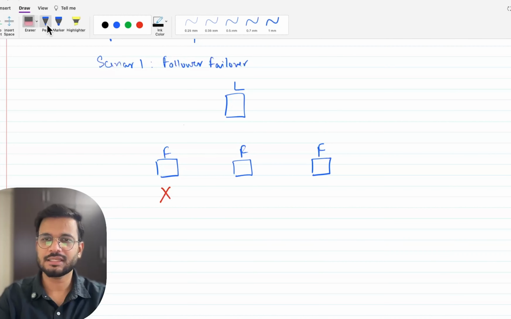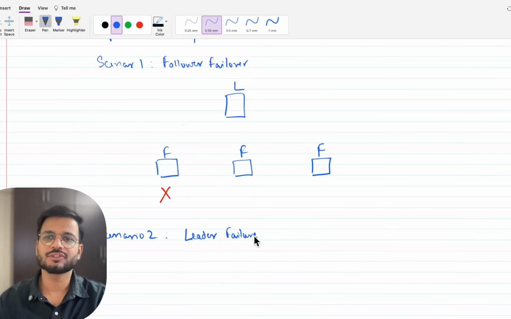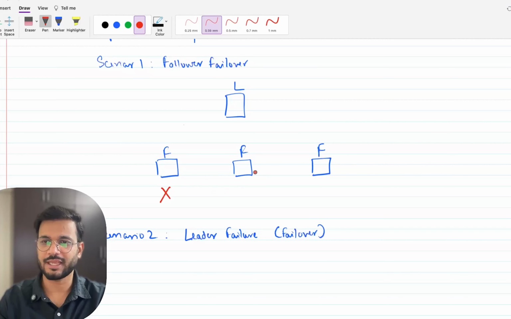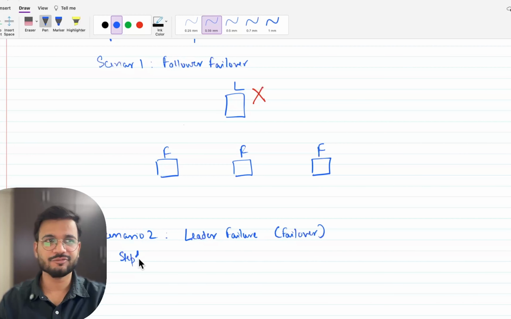Now there can be a scenario 2 as well, where the leader crashes. In this case, it is called a failover. Let me draw the arrow for you. In this case, the leader fails. There are a couple of steps which we do for a leader failure. First is detecting the failure.